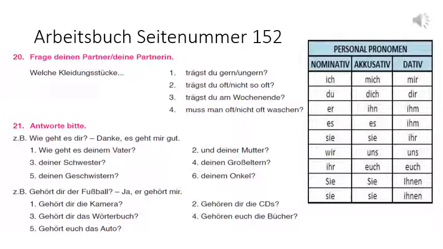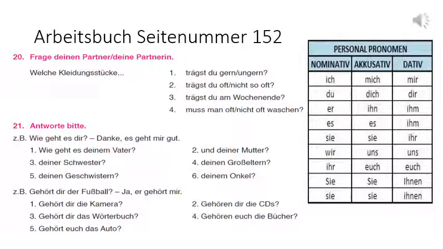First question, Nummer 1. Wie geht es deinem Vater? Deinem Vater is used, so naturally we will use the pronoun ihm. So danke, es geht ihm gut. Nummer 2. Wie geht es deiner Mutter? Danke, es geht ihr gut. Because for mother you need to use ihr.